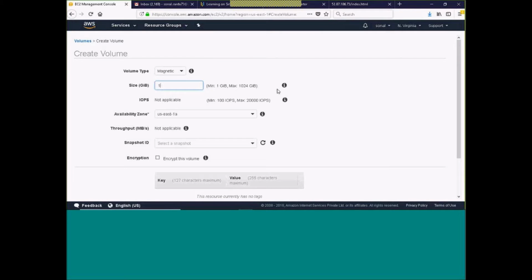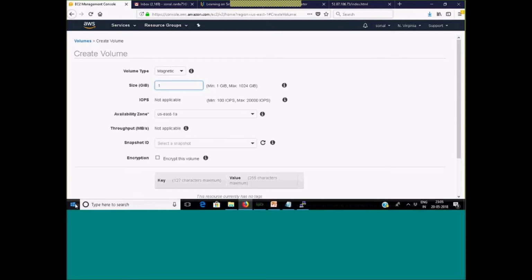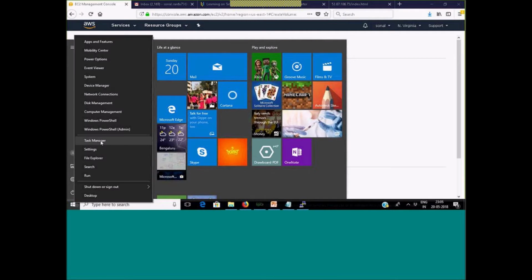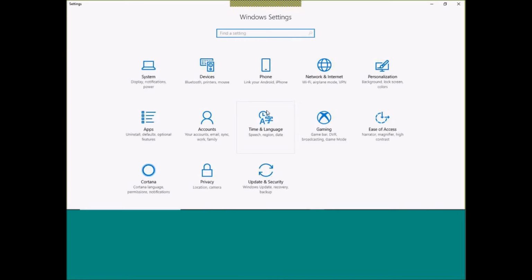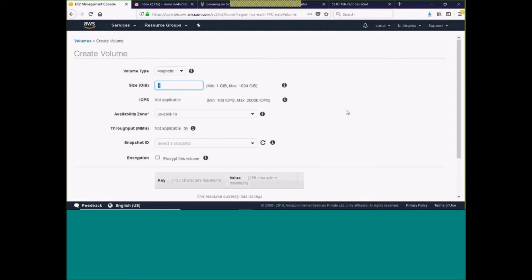Okay. Can we see the demo on Windows as well? What kind of demo on Windows? The same thing. You can create a volume, attach it to Windows, connect back to the Windows, and then check in the settings, just like you check it in the normal environment. Under settings you check the devices and all. The same way you can check it. Nothing different. It's in fact simple in Windows.